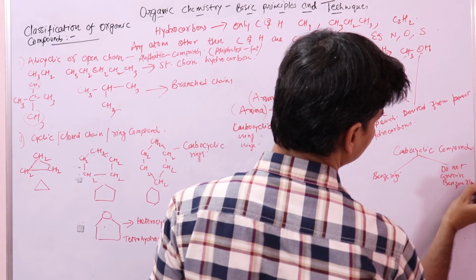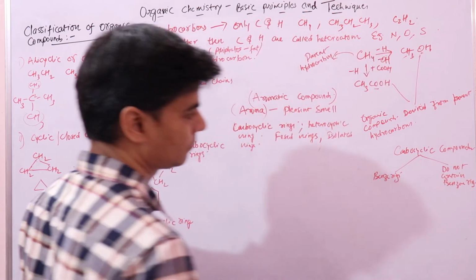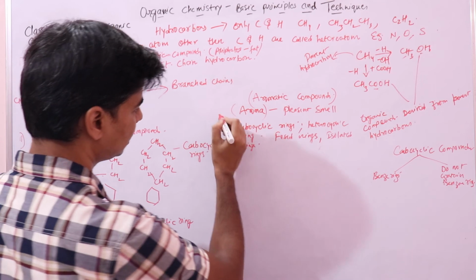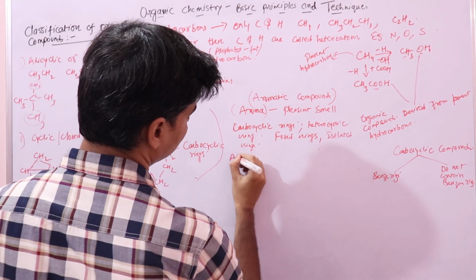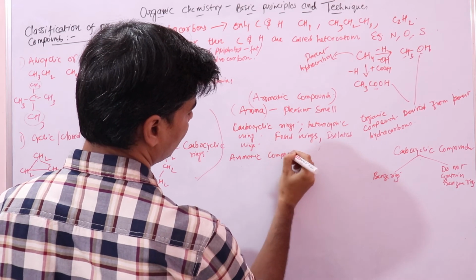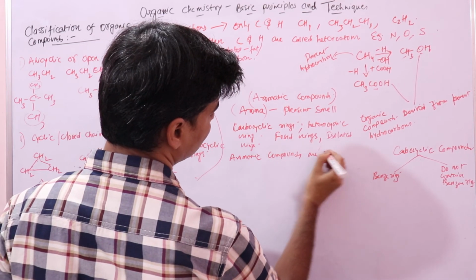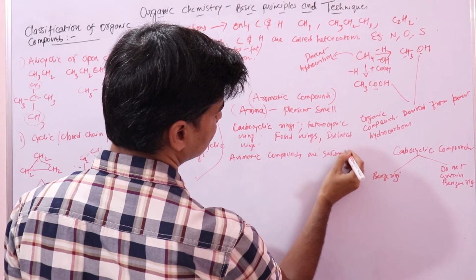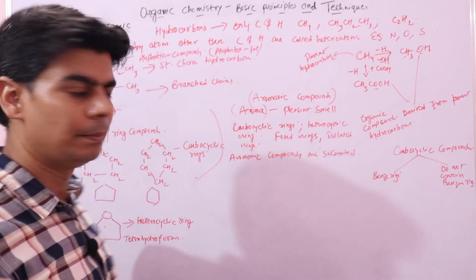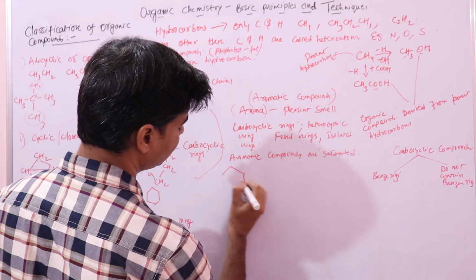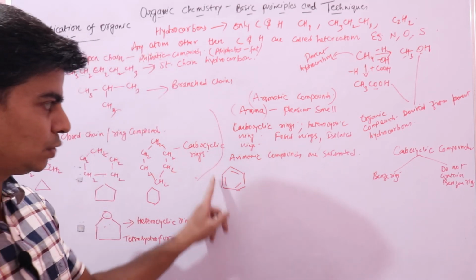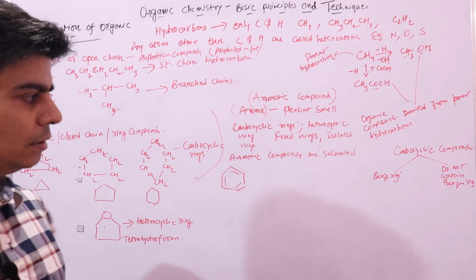And aromatic compounds are always unsaturated compounds. Their parent compound is a benzene ring, benzene compound, right? This is how we draw it. This is an unsaturated compound that contains benzene, right?